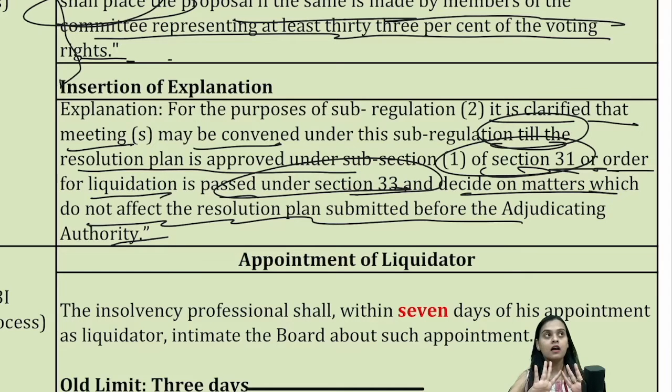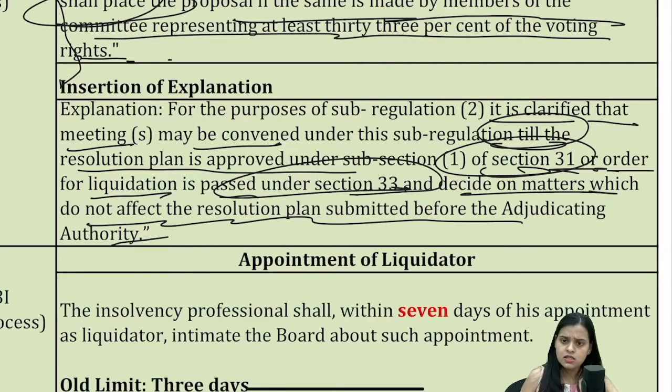Supposedly, you go for CIRP, so you have formulated the committee of creditors, and they meet and they decide, they have approved a resolution plan and they have submitted a resolution plan. Can't they meet thereafter? Of course they can meet. Can they discuss matters which result in a change of the resolution plan that you have submitted? The answer is no. You've already submitted a resolution plan, you cannot change or alter that now. You have submitted it to the adjudicating authority, you cannot change it.